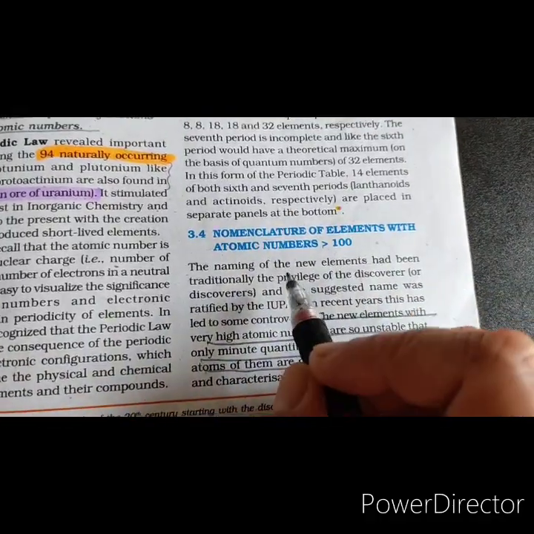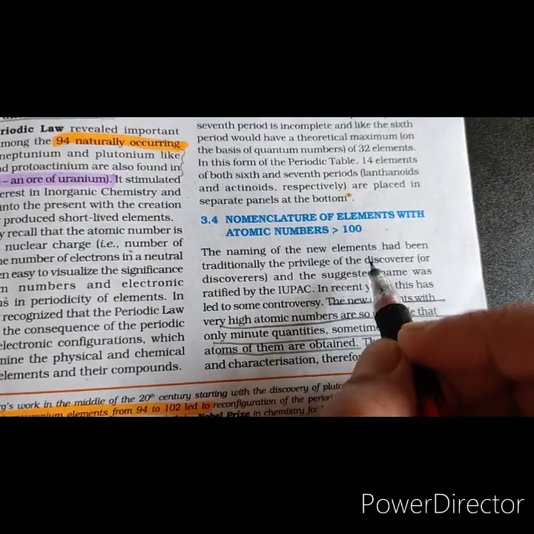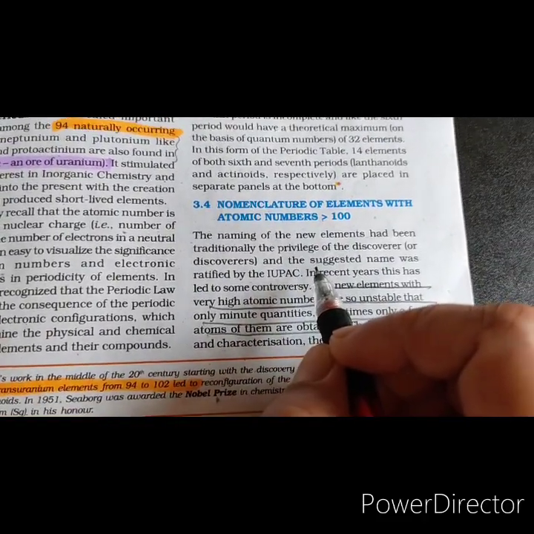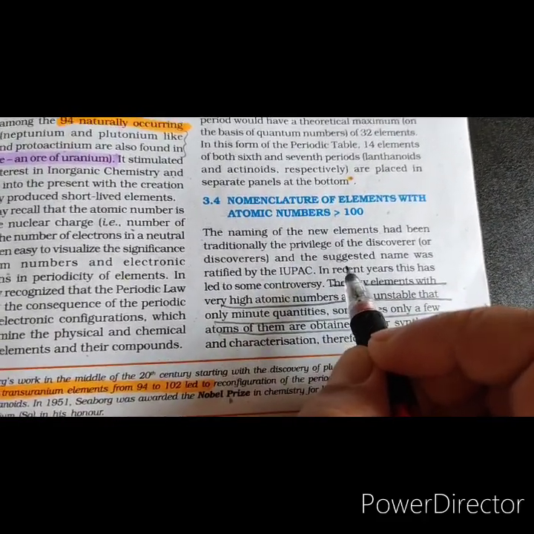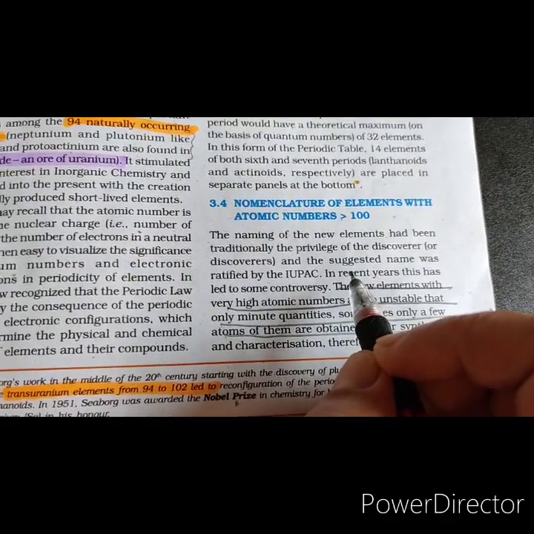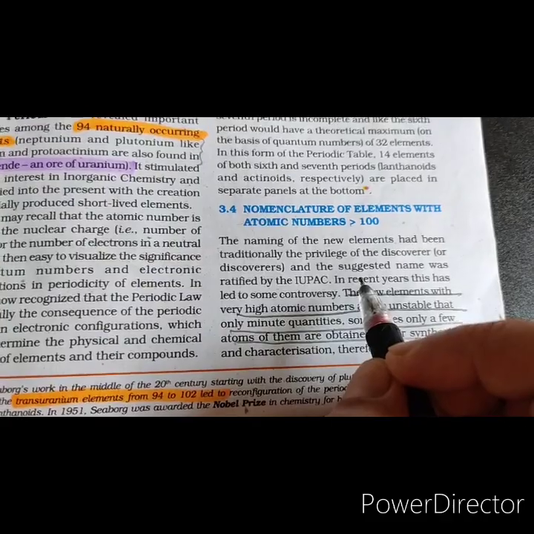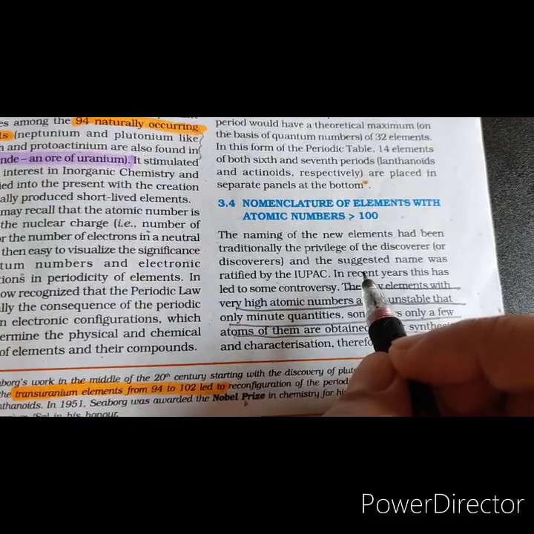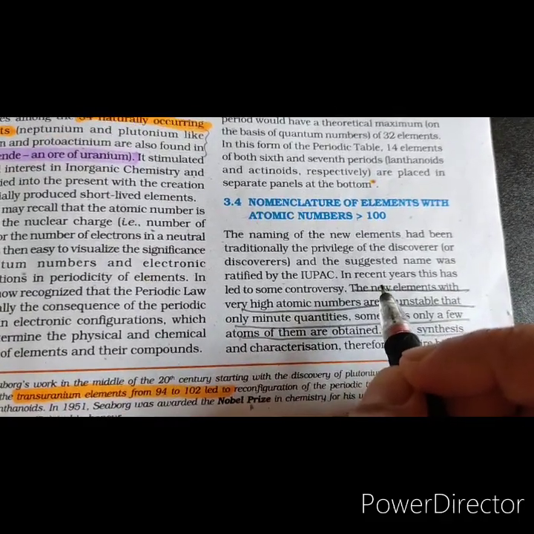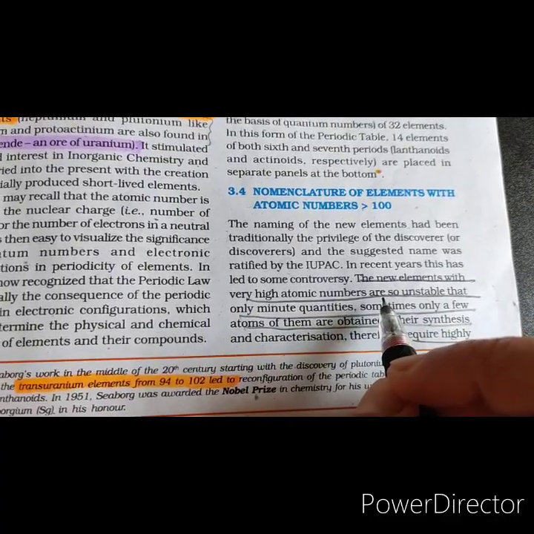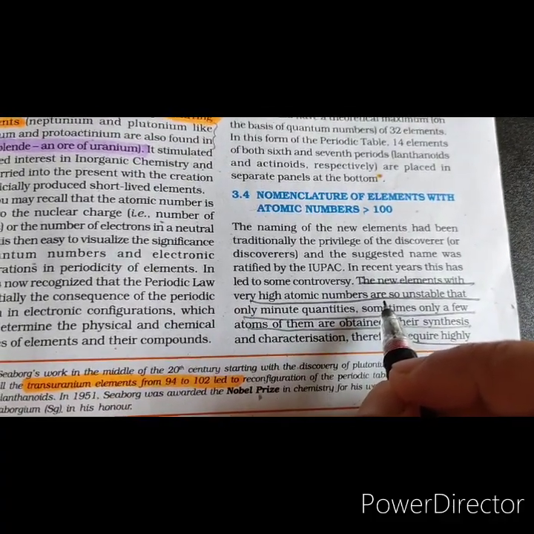Nomenclature of elements with atomic number more than 100. Today we have elements up to 118. These elements were earlier named traditionally by their discoverer or discoverers. However, in recent years, disputes regarding the original discoveries of some elements of atomic number 104 and above have arisen.